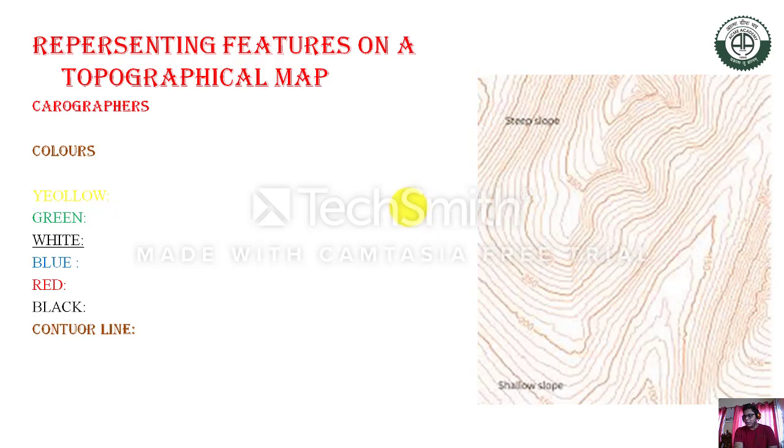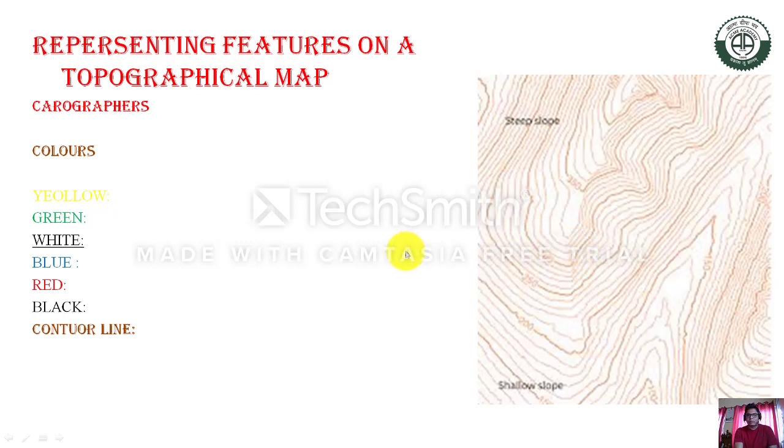Contour lines join the places that lie at the same altitude above sea level. If you see a 300 contour line, this line shows the same elevation from the sea level, means this area is 300 meters above sea level.